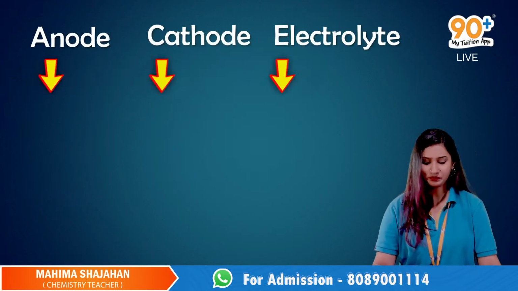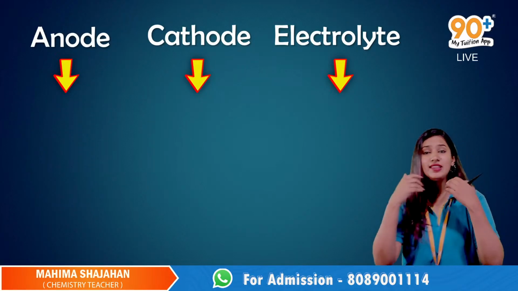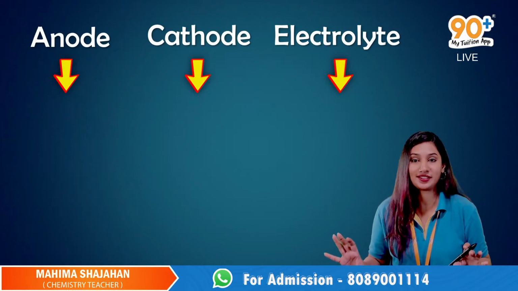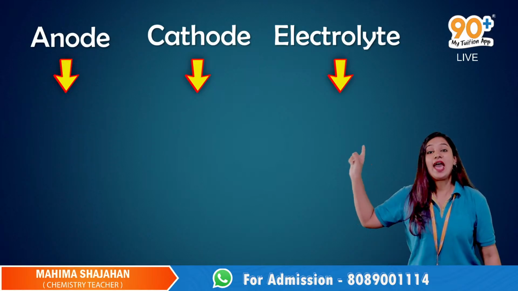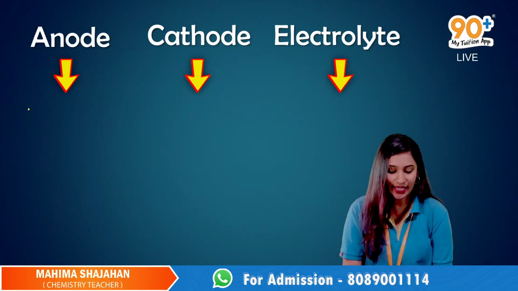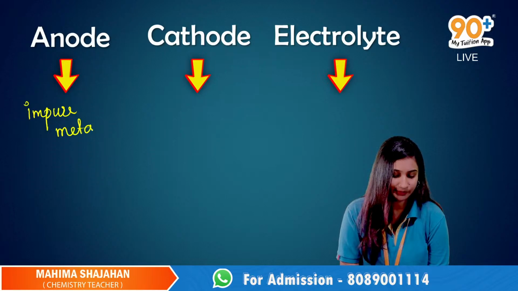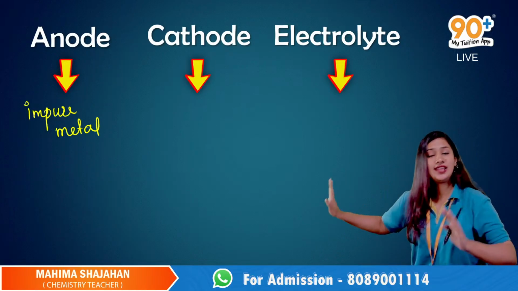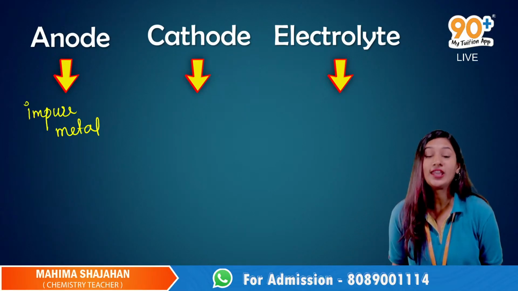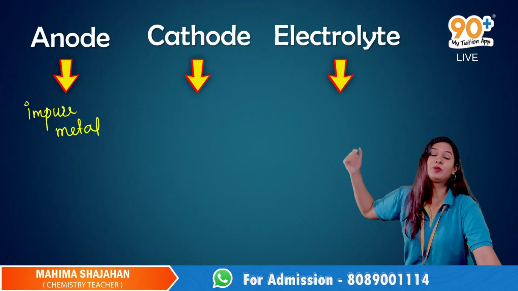Okay. Now, our question has asked about copper, but whichever the metal be, always remember in electrolytic refining, at your anode, it will be always the impure metal. Fix that in your mind. What will be at the anode? Impure metal. So, what will be your cathode? Cathode will be pure metal. A thin strip of pure metal will be made as the cathode.